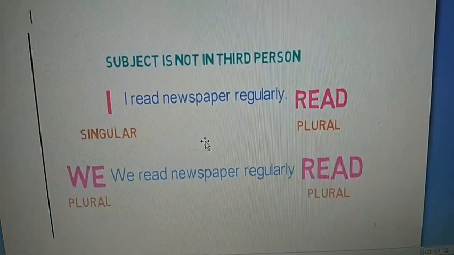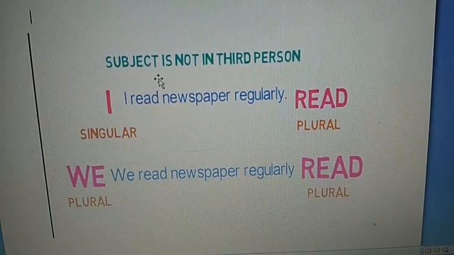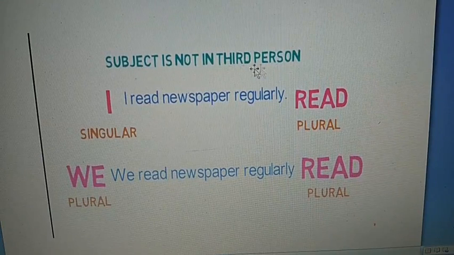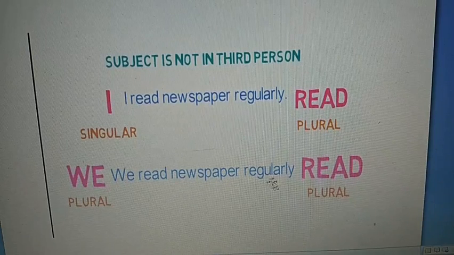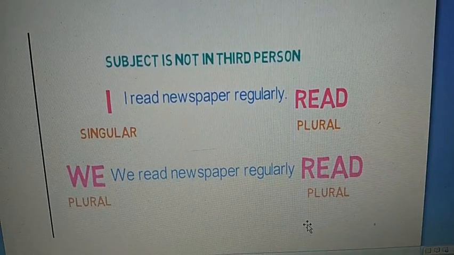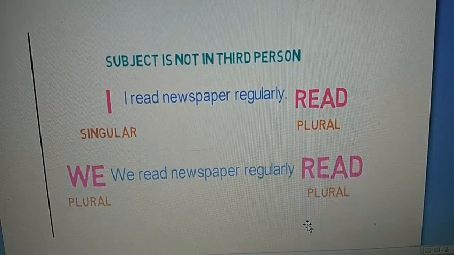Now let's see when the subject is not in third person. For example, I read newspaper regularly. I is singular, and read is plural in form. In the same way, we read newspaper regularly. We is plural and read is also plural.